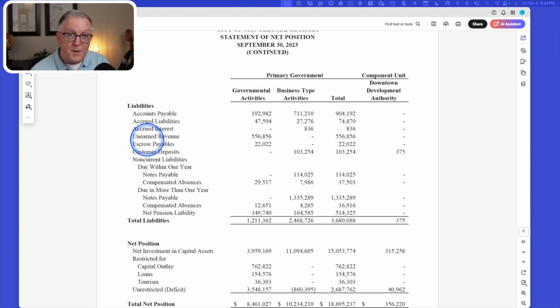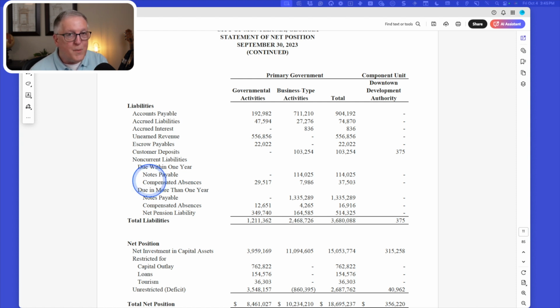But what is in play is this idea that we have a grant where the city has not met the eligibility requirements, and because it hasn't, it has not earned that revenue. So we still have unearned revenue, and we see that amount appearing here. Now, as we drop below the liabilities, notice there's no deferred inflow section. What happened?